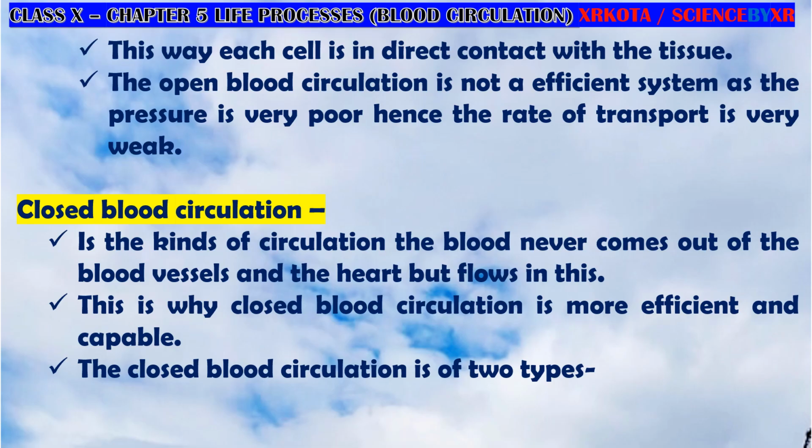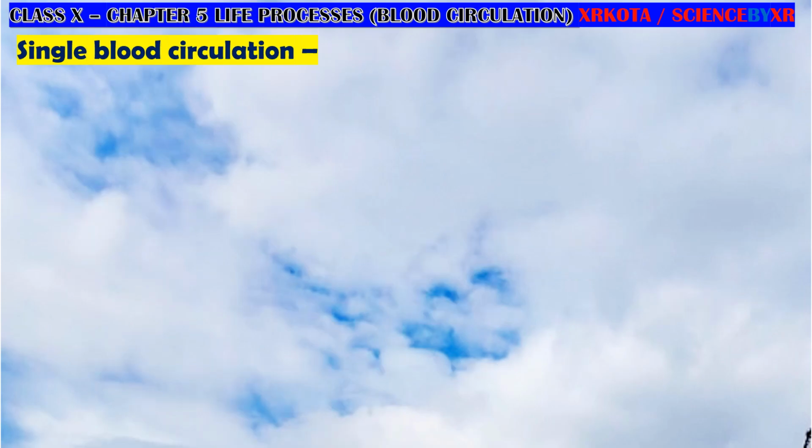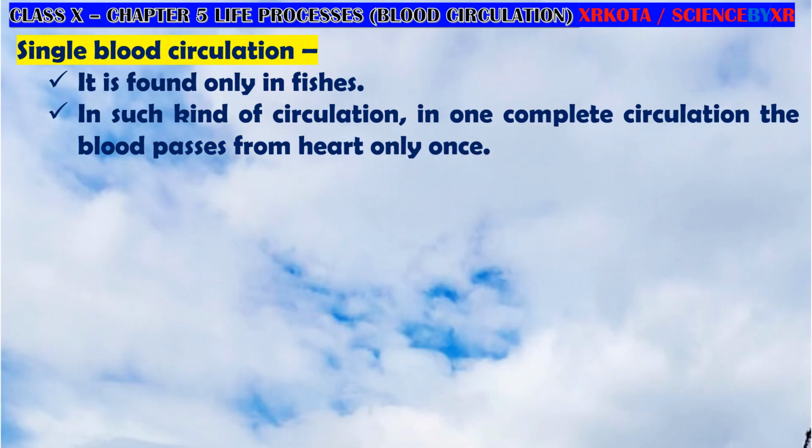The closed blood circulation itself is again of two types. One is single blood circulation, and the second is double blood circulation. What do these mean? Let us discuss them. Single blood circulation is the one in which, in one complete circulation, blood passes through the heart only one time, and this is found only in fishes.